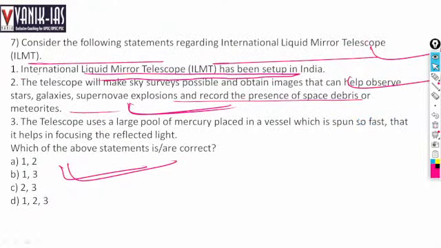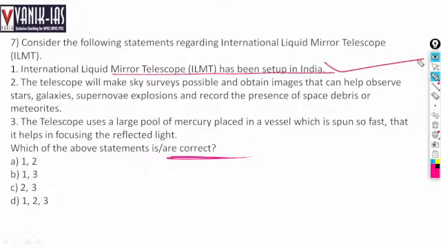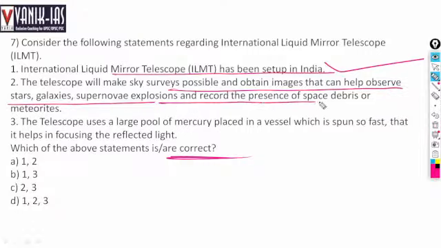Consider the following statements regarding the International Liquid Mirror Telescope. The International Liquid Mirror Telescope has been set up in India. Which statements are correct? Yes, the Liquid Mirror Telescope has been set up in India. This is right. The telescope will make sky surveys possible and obtain images that can help observe stars, galaxies, supernova explosions, and record the presence of space debris and meteorites.